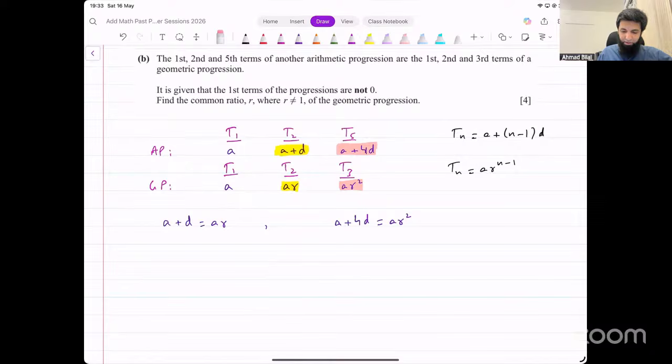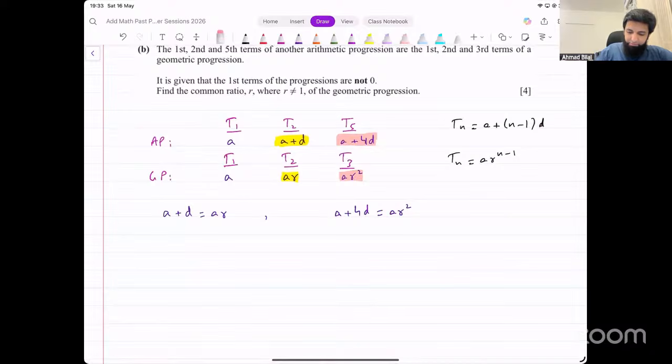The first terms are not zero. That is one thing that we know. And the first terms are the same. Okay, let's see what we get from this. If we can eliminate something from the first equation, we could say D is equal to this, and that will give us something in terms of only R. Maybe something might just cancel out. A might just cancel out.